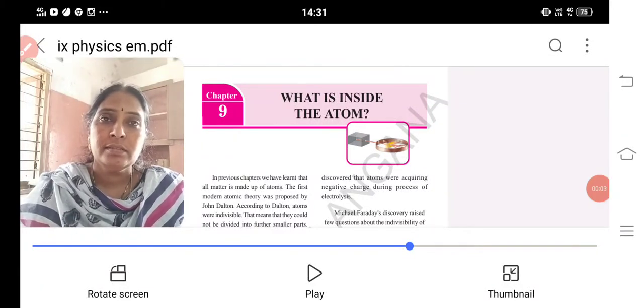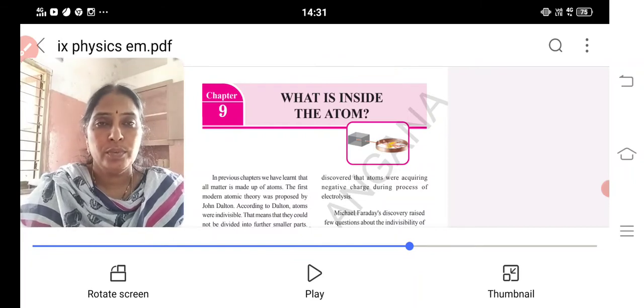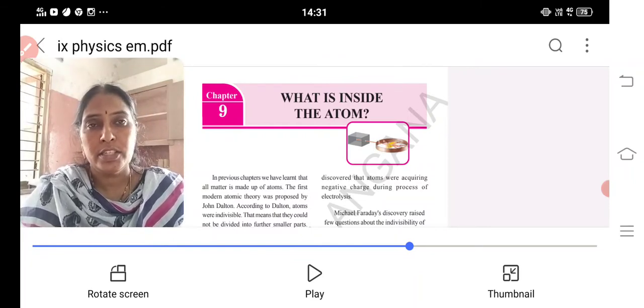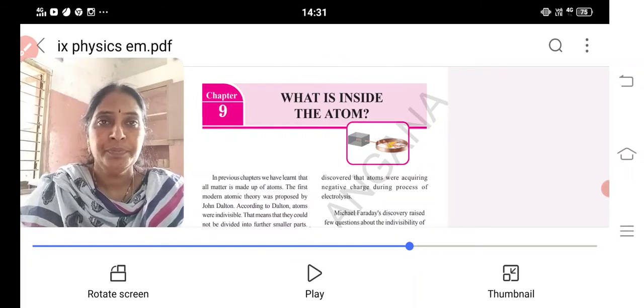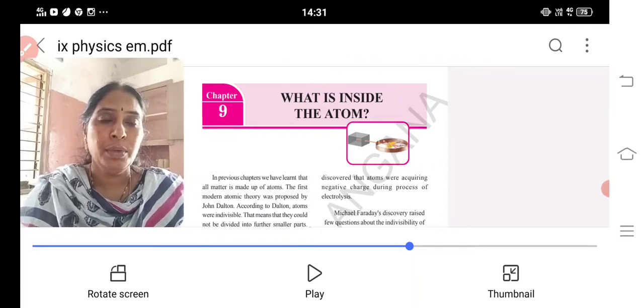Morning, children. What is inside the atom? We discussed a few theories, that is J.J. Thomson's atomic model and Rutherford's atomic model.